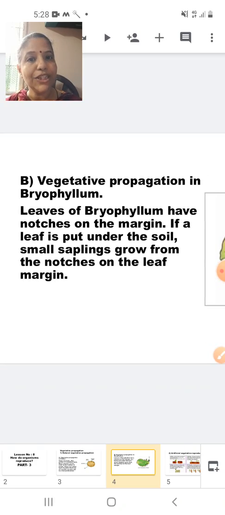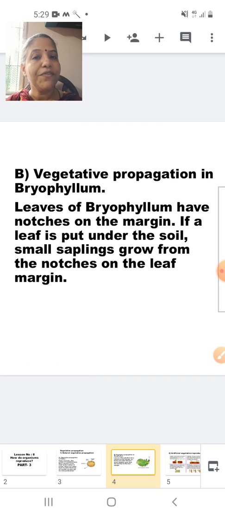Natural vegetative propagation. Second part, vegetative propagation in bryophyllum. The leaves of bryophyllum have notches in the margin. Notches means it has curves in the margin. If a leaf is cut and put under the soil, small saplings grow from the notches of the leaf margin. So here you can see the propagation is taking place with the help of leaves, on the notches, on the margins. And then what is formed? Leaf buds are formed, and each bud will develop to form a new plant. What is required is moisture. So if it is put in the soil, it develops to form a new plant.